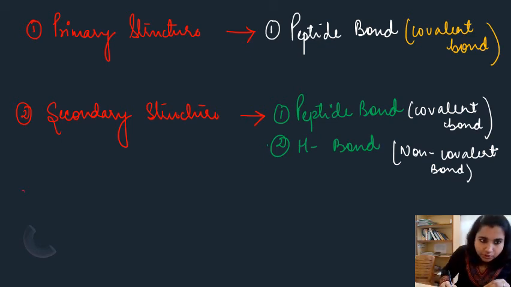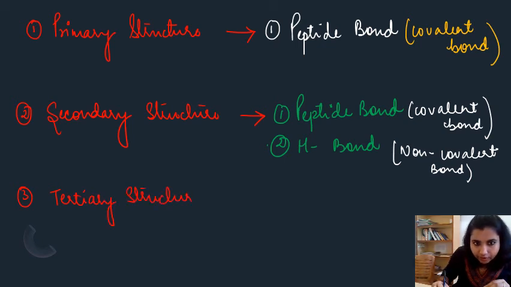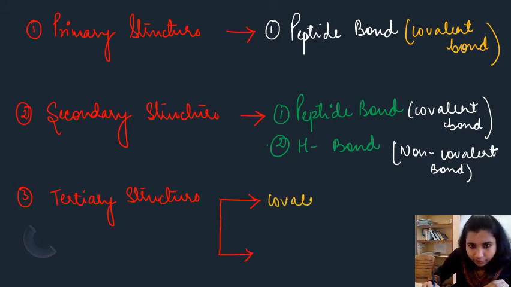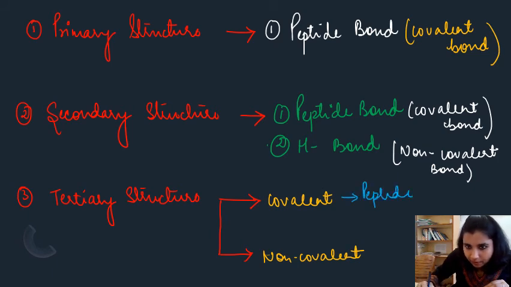Coming to tertiary structure of protein, it forms two types of bonds, that is covalent and non-covalent. So what are the covalent bonds it forms? Covalent bonds, it forms peptide plus disulfide bond, right?